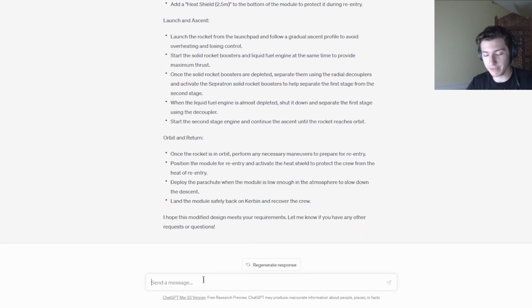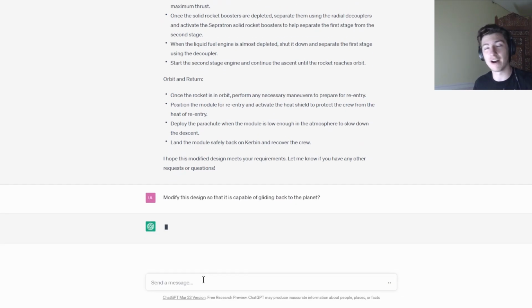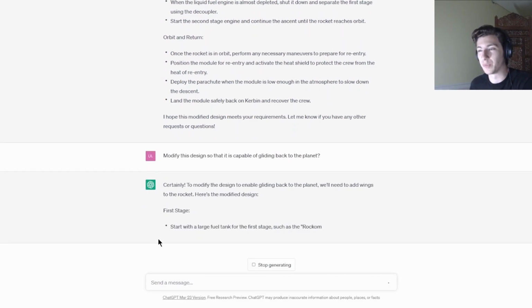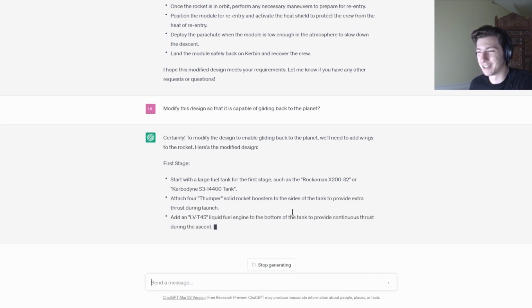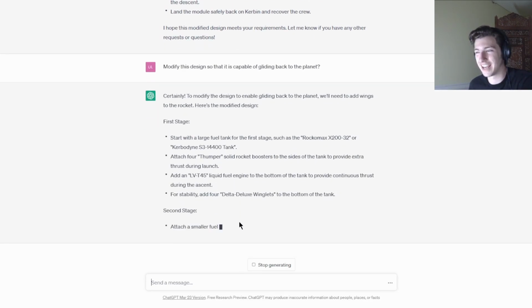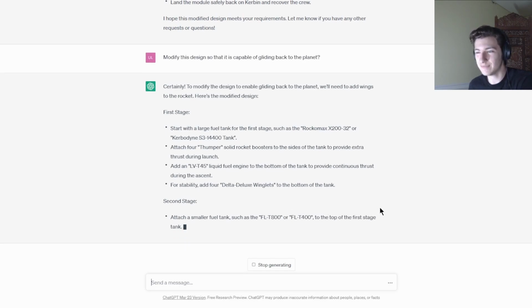Okay, let's ask it to modify it in some way. So modify this design so that it is capable of gliding back to the planet, I don't know. I'm trying to give it a novel task, see how it responds. We'll need to add wings to the rocket. Obviously. Let's see where it actually has us put these wings.